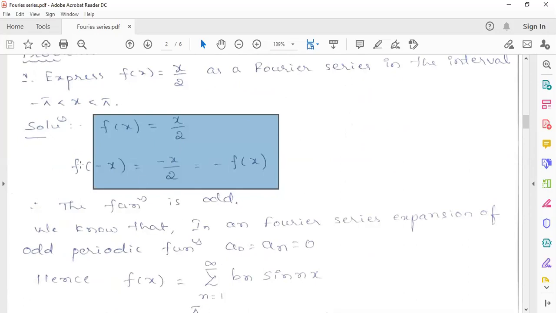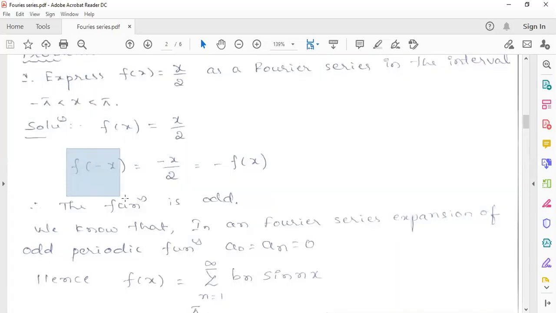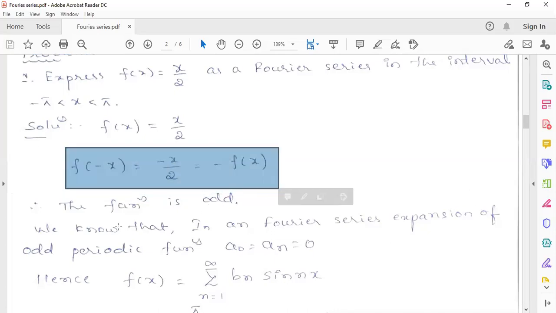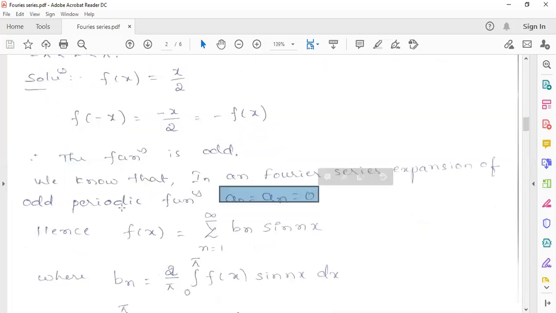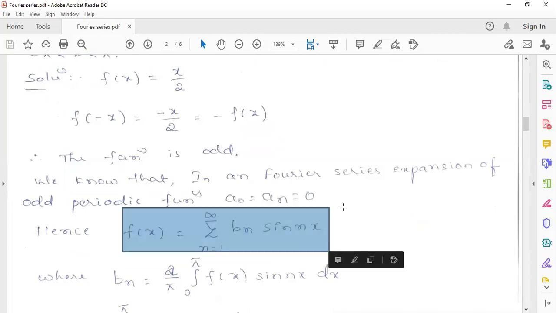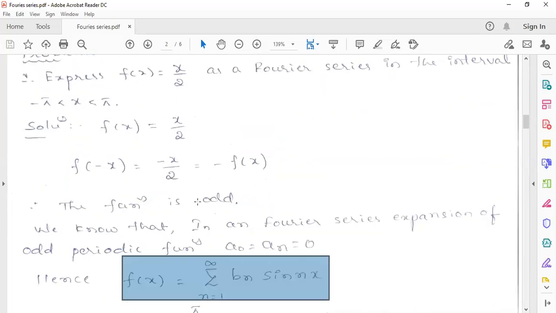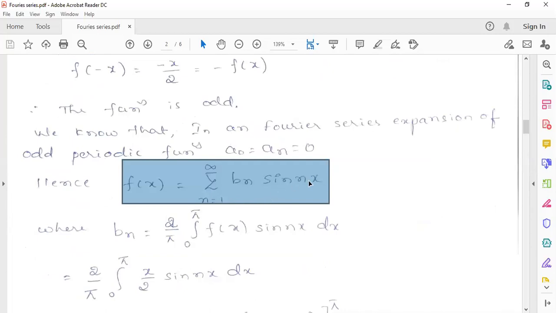Considering f of minus x to check whether it is even or odd, we are getting minus f of x. So that is an odd function. We know that in an odd function A0 and An will be 0. So the Fourier series expansion will be the sum of Bn sin nx, because the function is in the interval minus pi to pi. If it is minus l to l, it will become sin n pi x by l.